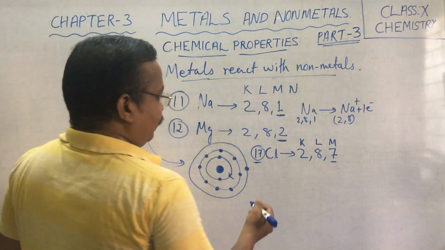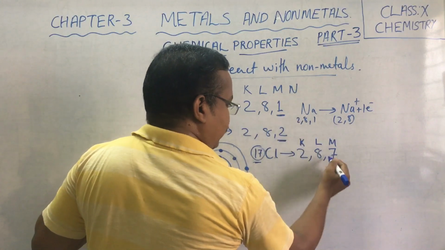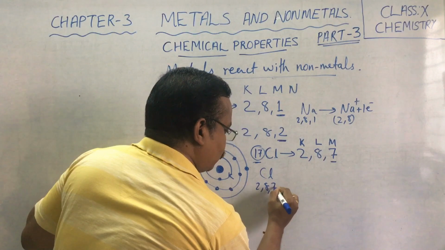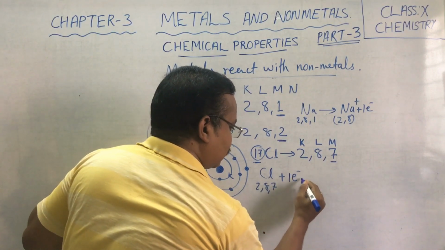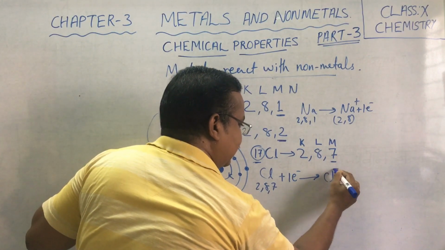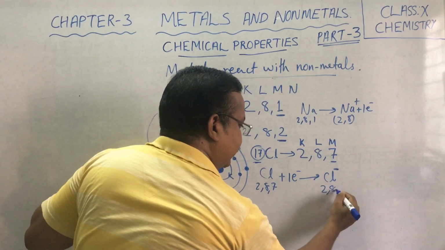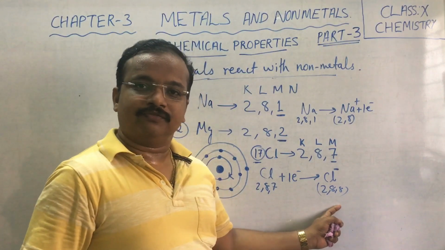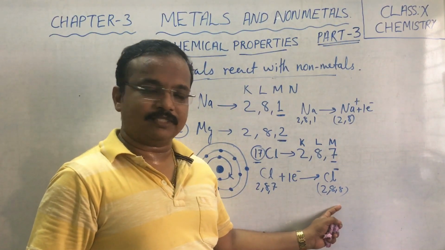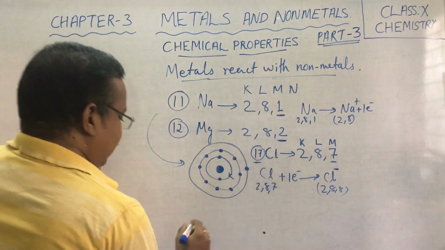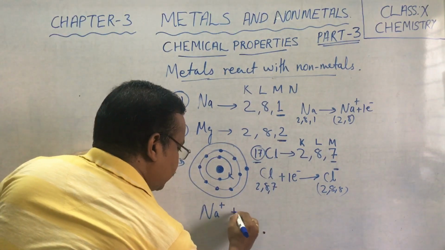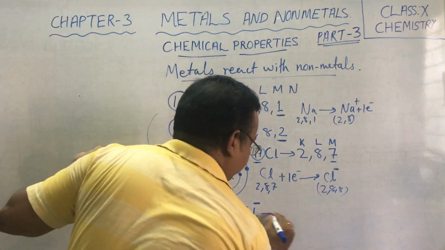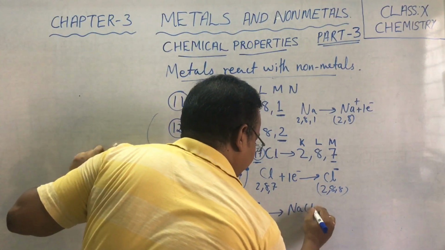Okay. Now when sodium gives its 1 electron to chlorine having a 2, 8, 7 configuration, by accepting 1 electron, it becomes a Cl negative having 2, 8, 8 configuration. 2, 8, 8 configuration is the configuration of noble gas. Clear, students? Now this Na positive will attract this Cl negative to produce NaCl.